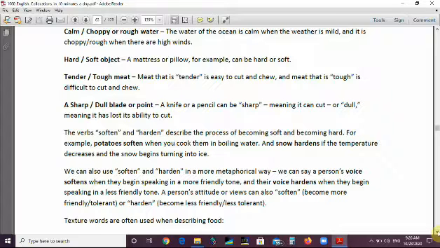We have a sharp blade or point and a dull blade or point. Sharp blade, dull blade. Sharp point, dull point. A knife or a pencil can be sharp, meaning it can cut, or dull, meaning it has lost its ability to cut. The verbs soften, silent T, and harden describe the process of becoming soft and becoming hard. For example, potatoes soften when you cook them in boiling water, and snow hardens if the temperature decreases and the snow begins turning into ice.